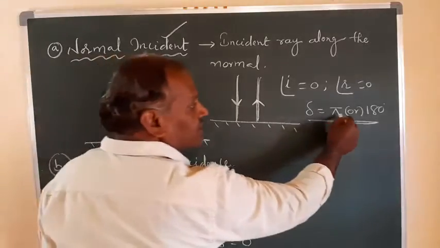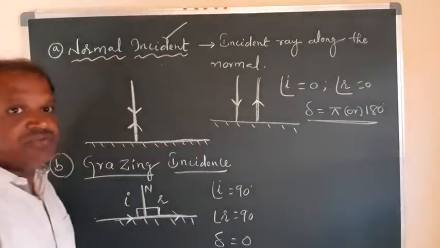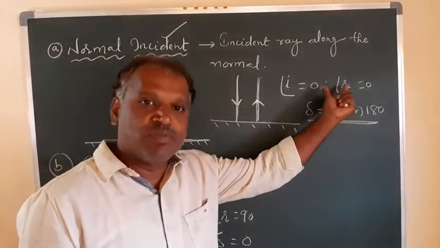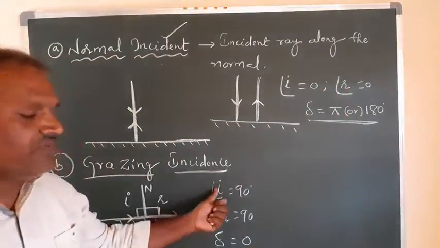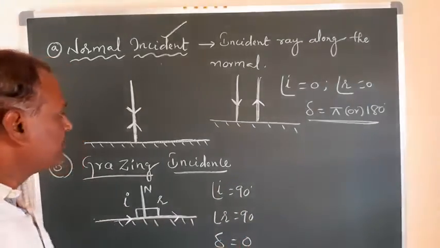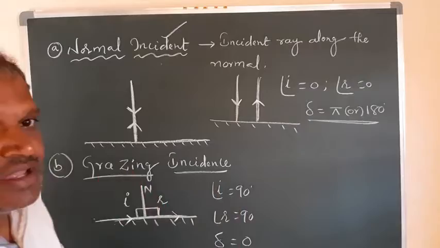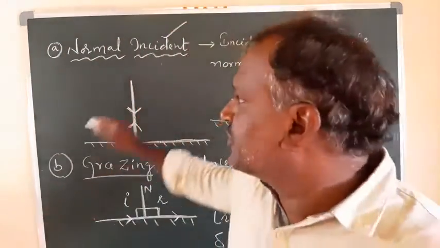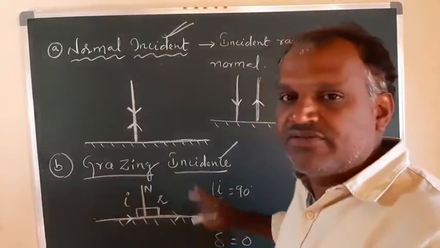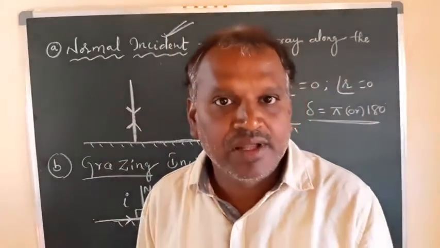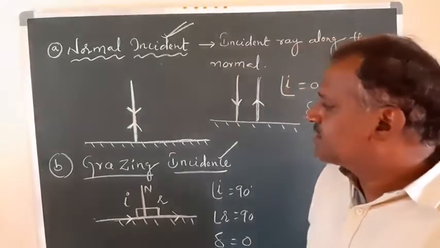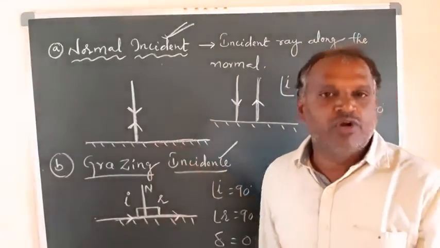But what about normal incidence? The deviation is 180 degrees, or pi radians. The angle of incidence and angle of reflection are both zero. And here, for grazing incidence, the angle of incidence and angle of reflection are 90 degrees. So you have to remember these observations for the special cases, normal incidence and grazing incidence. Grazing means the ray of light is propagating along the surface. That is called grazing incidence. These are the 2 points you have to remember.